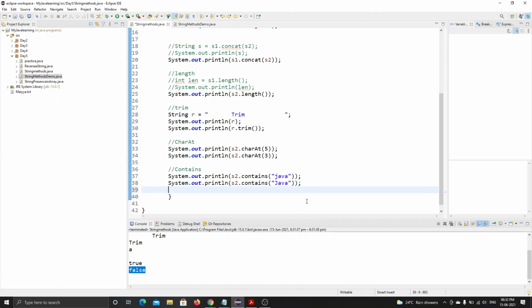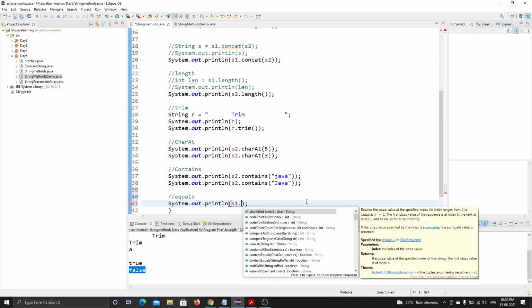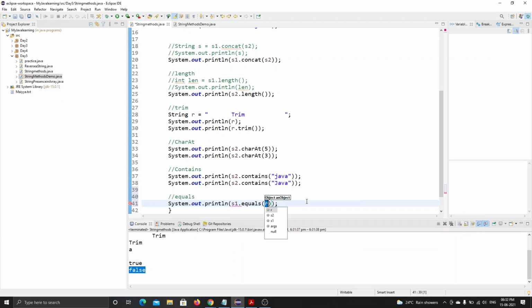Then now let's move into equals. Let me check whether s1.equals.